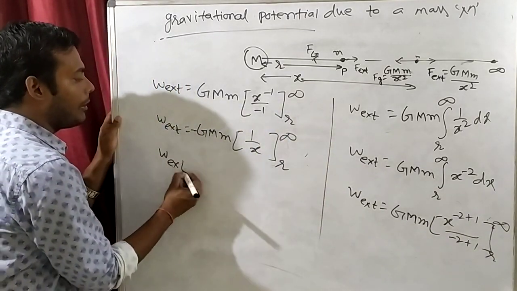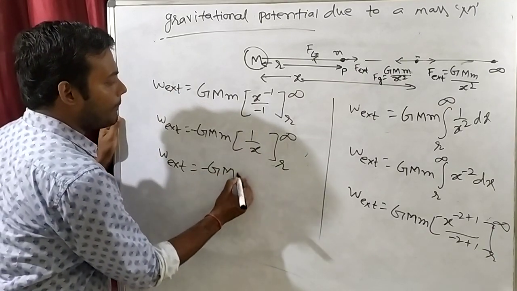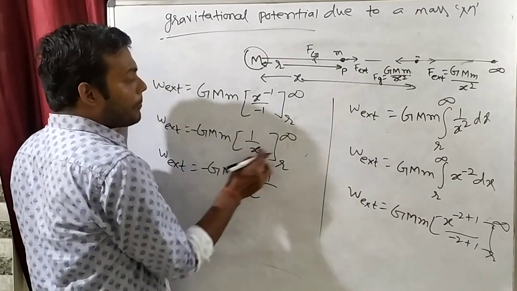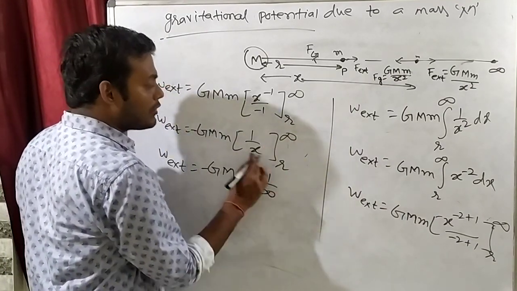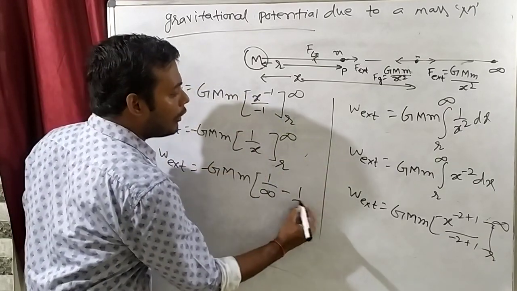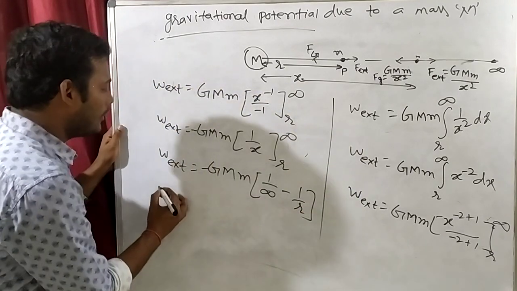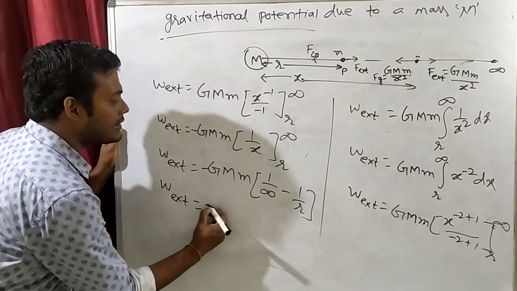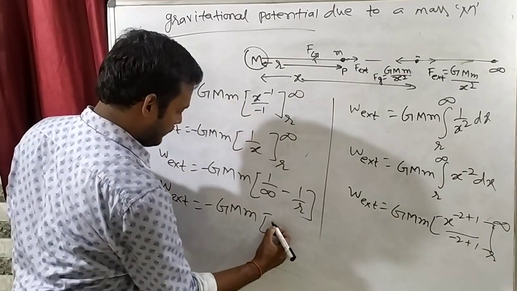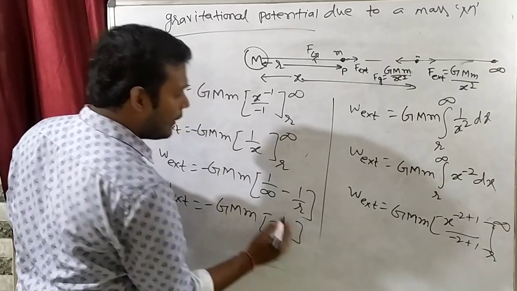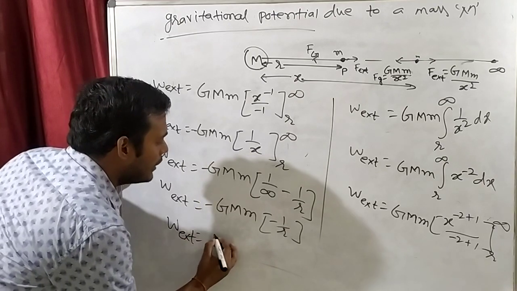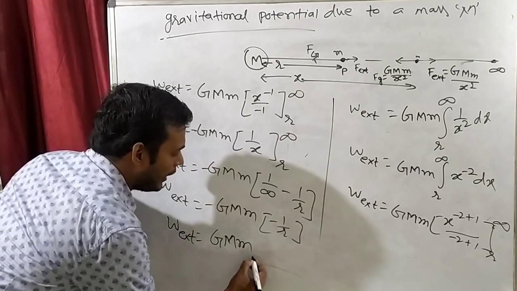So work done by external will be minus G capital M small m. Put the limit: upper limit minus lower limit. So in the place of x first put the upper limit, so in the place of x write infinity. Upper limit minus lower limit. So in the place of x write the lower limit, that means r. Clear? So work done by external will be minus G capital M small m, this 1 by infinity will be 0, so this will be minus 1 by r. So can we write that work done by external is equal to G capital M small m by r?